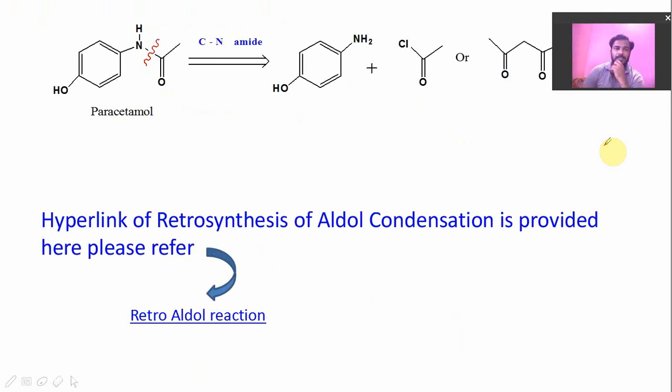So I have taken one example of paracetamol. This is the structure of paracetamol. It is an antipyretic drug which we can use in our day-to-day life. If we want to prepare paracetamol, we have to know what starting materials have to be taken for the preparation of paracetamol. So we have to do some retrosynthetic analysis, break this bond, and we will get these two starting materials. Using these two starting materials, we can easily prepare paracetamol.